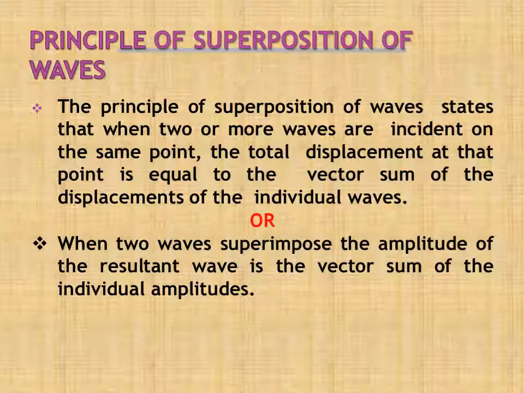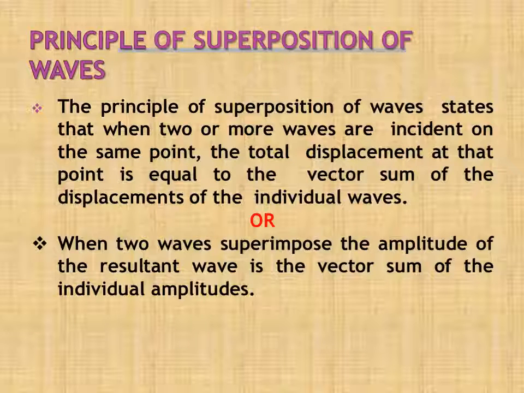As we all know, the wave equation is given by y equals a sine omega t, where y is the displacement and a is the amplitude of the wave. Let us consider two waves. y1 is the displacement of the first wave, y2 is the displacement of the second wave. If these two waves are superimposing with each other, the displacement of the resultant wave is given by y equals y1 plus y2, the vector sum of the displacements of the individual waves. So this is the principle of superposition of the waves.